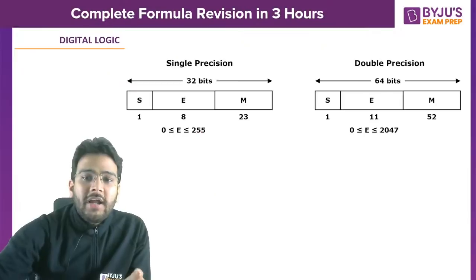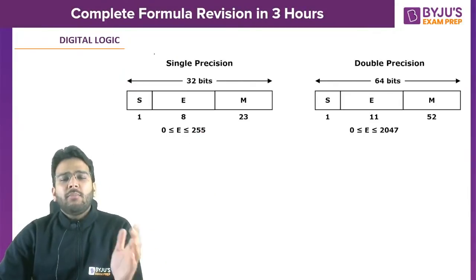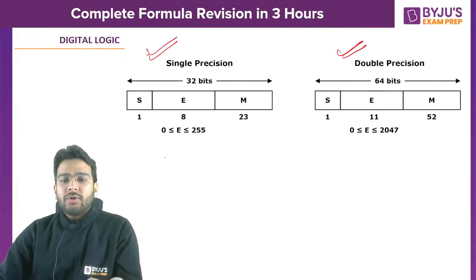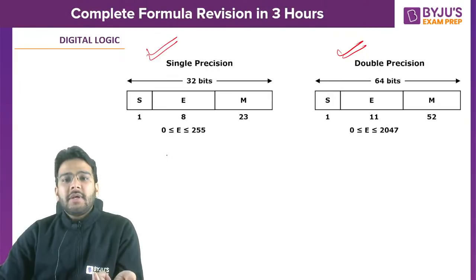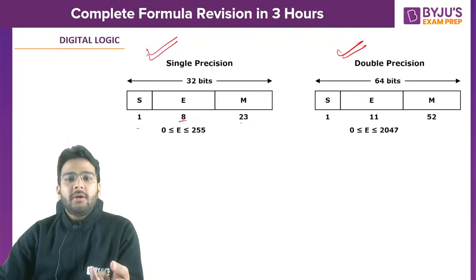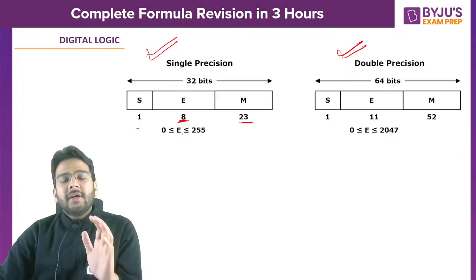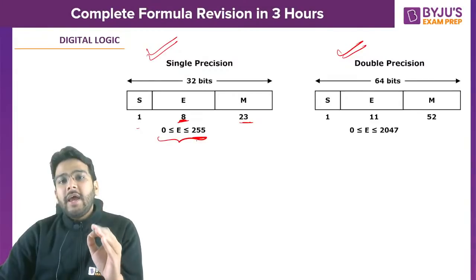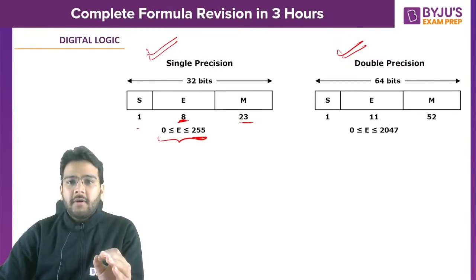If you are following the IEEE standard, mostly in the questions they will talk about single precision or double precision. So this is the format. In case of single precision, 1 bit for sign, 8 bits for exponent, 23 bits for mantissa. And with 8 bits, the maximum number you can have will be 255. So this is going to be the range for the exponent in case of single precision.